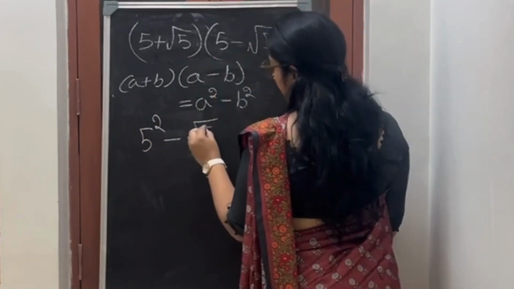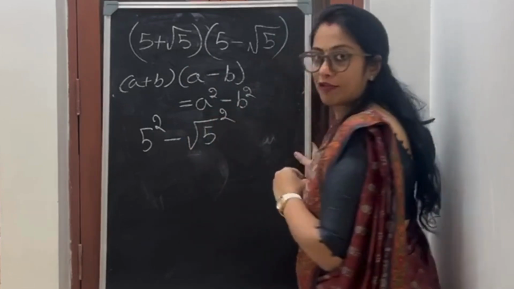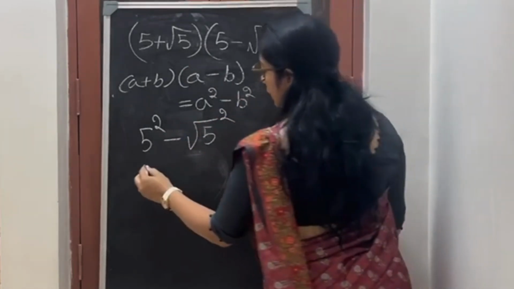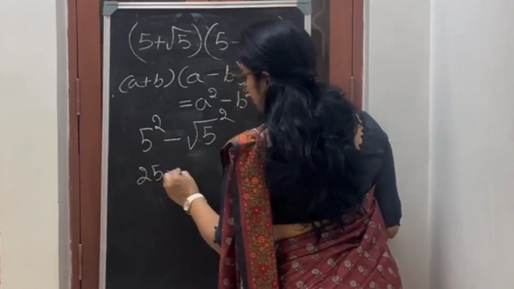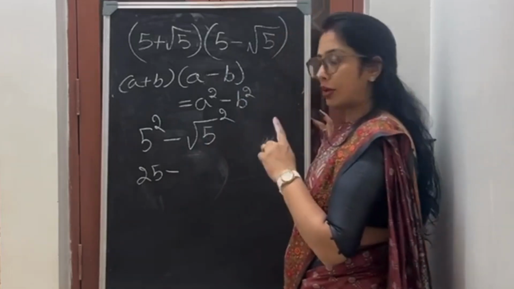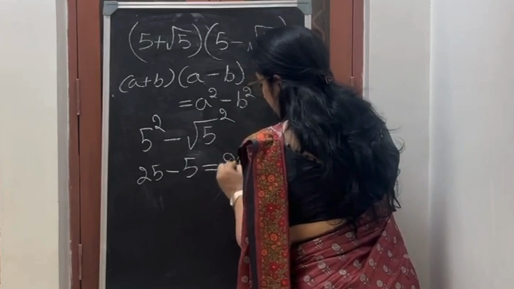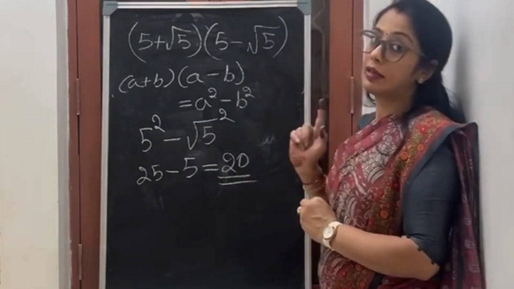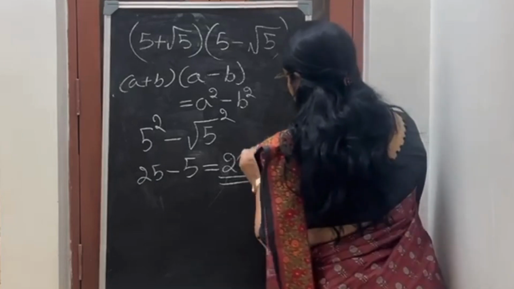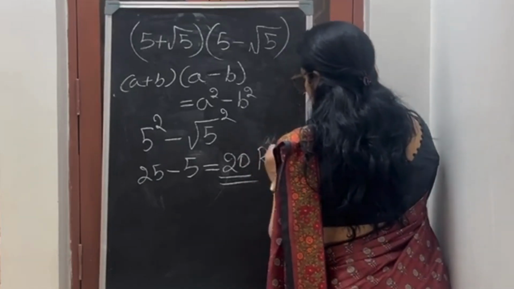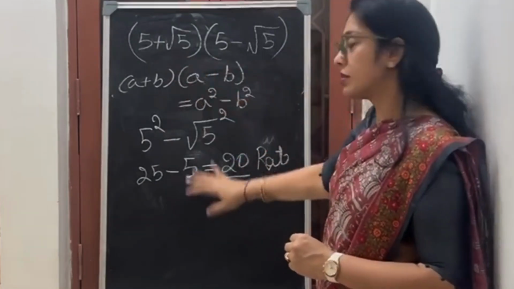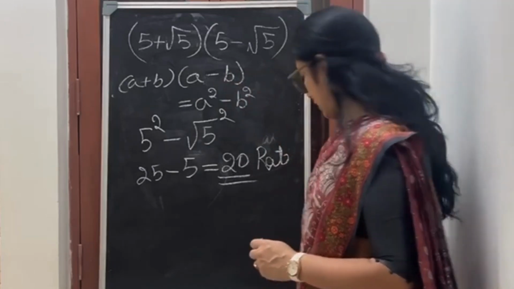What is b square? Square root 5 square. So that is 25 minus square root 5 into square root 5, which is 5. So what is my answer? 20. Is 20 rational or irrational? Rational, right? So this is a rational number. Easy? Once you understand this, rational and irrational is very easy.